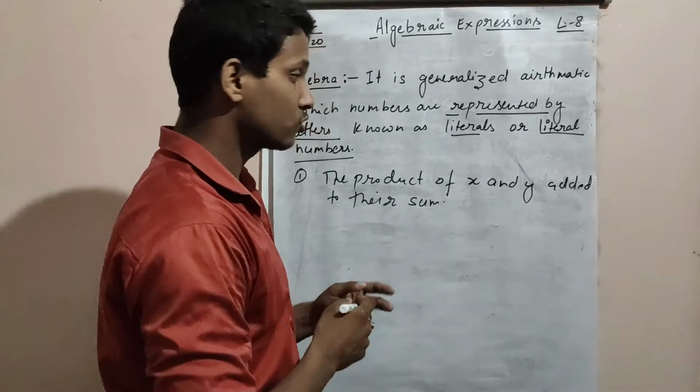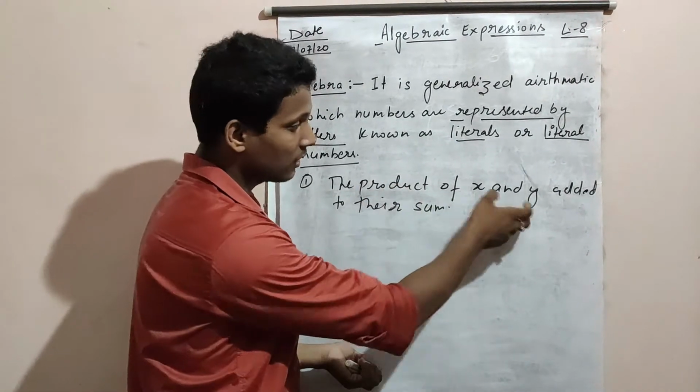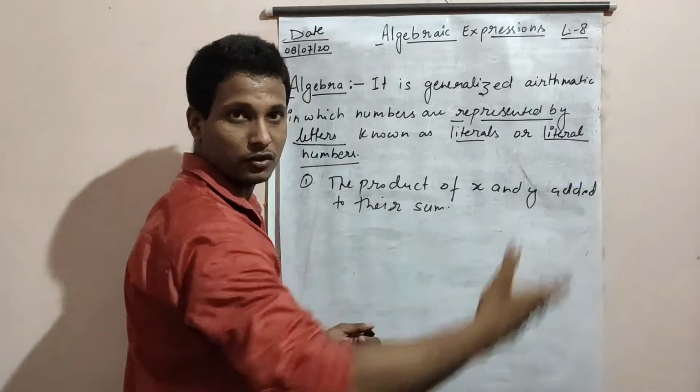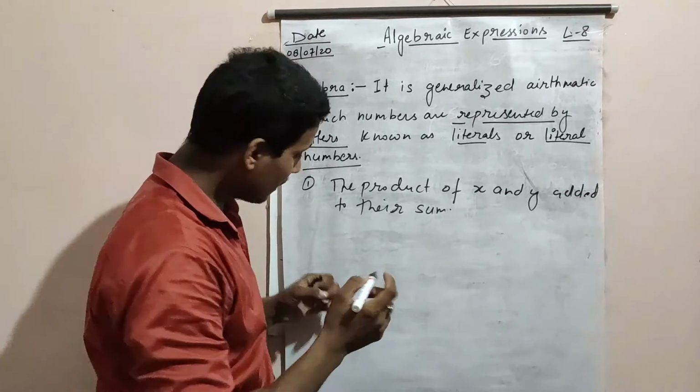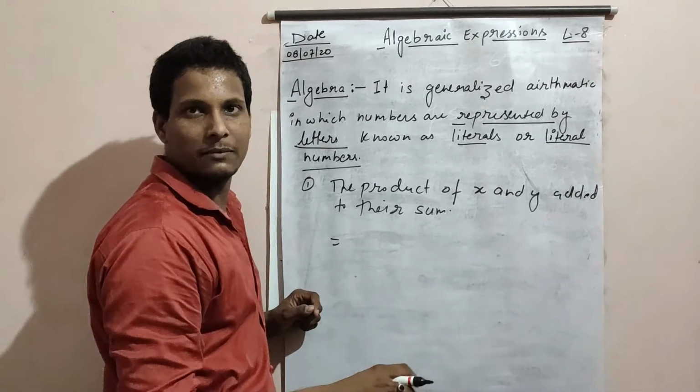So here are two separate things. First thing is the product of xy. After that we need to add something. So first we need to multiply x and y. Product of xy means x multiplied by y or y multiplied by x.